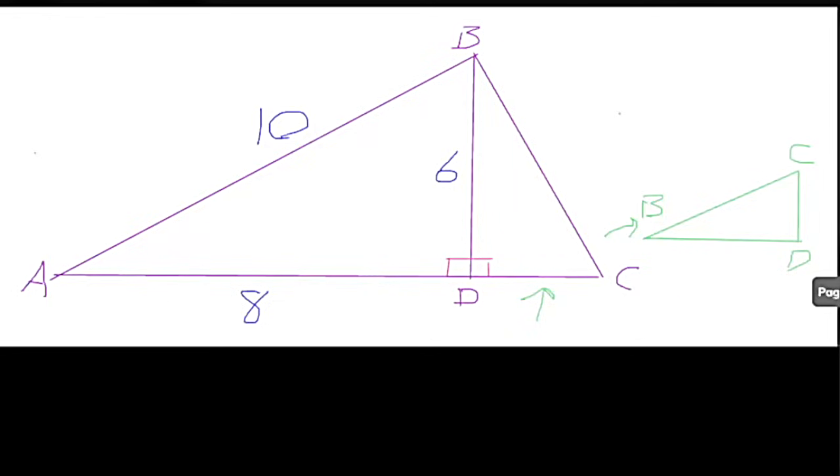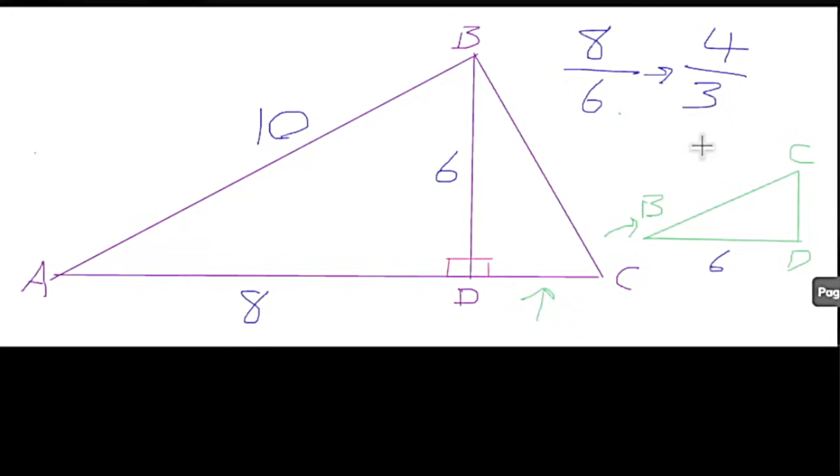Another cool thing we can do is label this, because we know that BD is 6. BD is 6, and then what does this correspond with? It corresponds with 8. So what's our ratio? Our ratio is 8 to 6. So the big triangle is 8, the smaller triangle is 6. We can simplify this into 4 over 3.